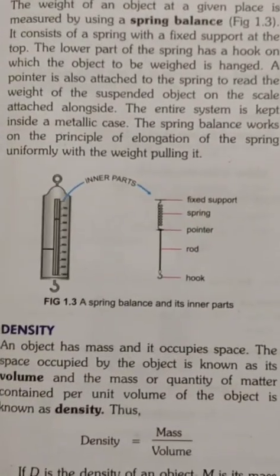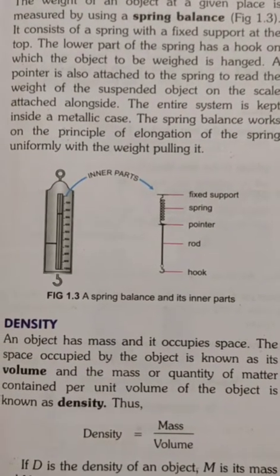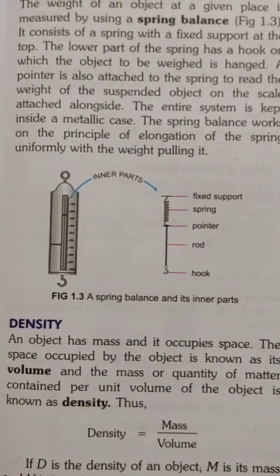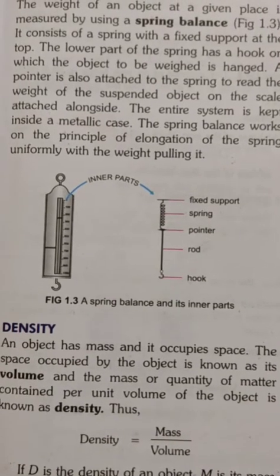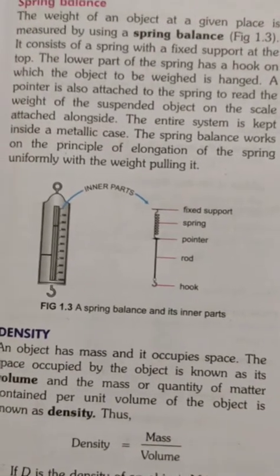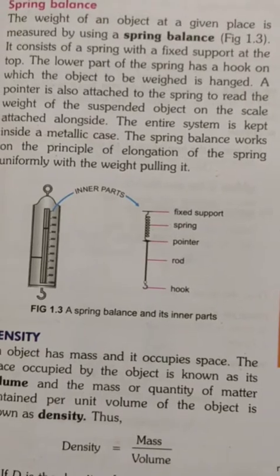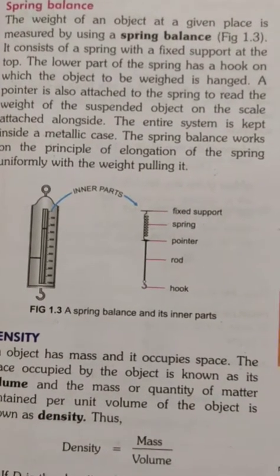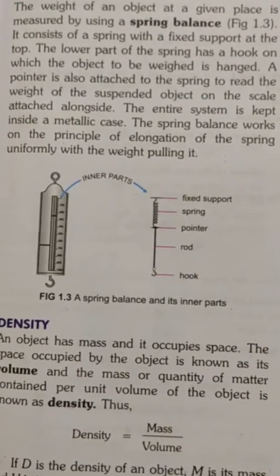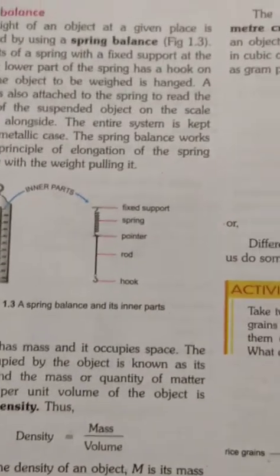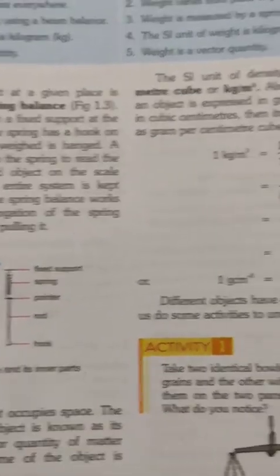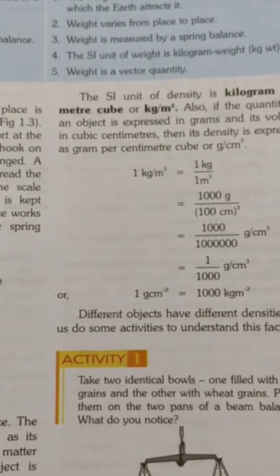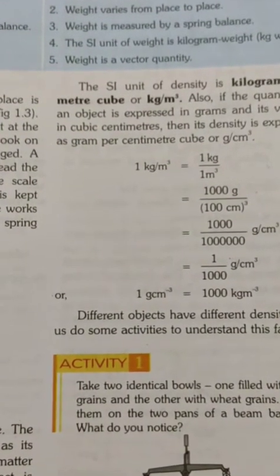Densities. We have also discussed densities. What is density? An object has mass and it occupies space. The space occupied by an object is called its volume, and the quantity of matter contained per unit volume of the object is known as its density. What is the formula of density? Density is equal to mass upon volume. The SI unit of density is kilogram per meter cube.